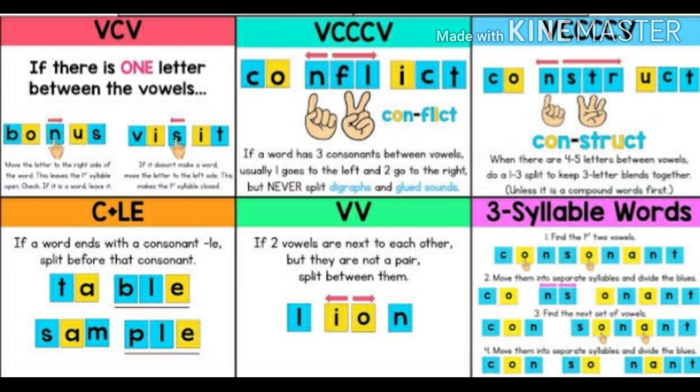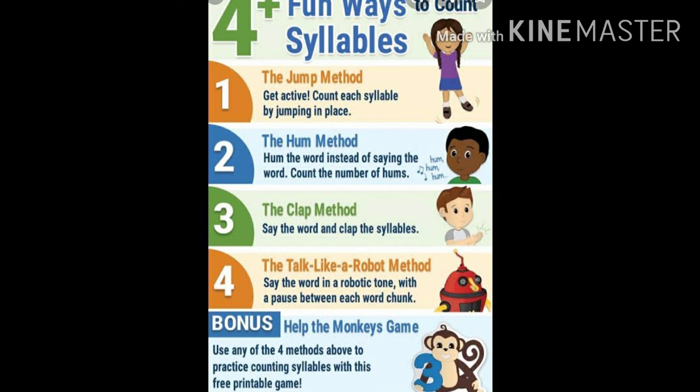If 2 vowels are next to each other but they are not a pair, then we have to split between them, lion. And also we can find some 3 syllable words like consonant, or you can split it into consonant, so you are having 3 syllables. So we can learn if a vowel, consonant, vowel is there, or if a vowel, 3 consonants, and a vowel. And there are a few fun ways to learn the syllable, like the jumping method.